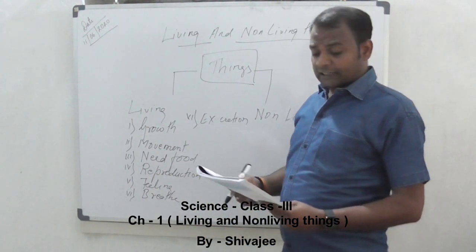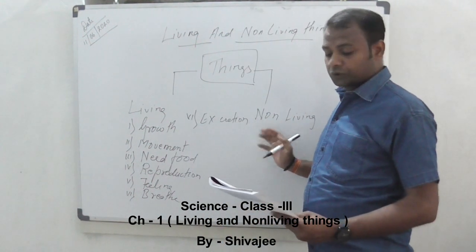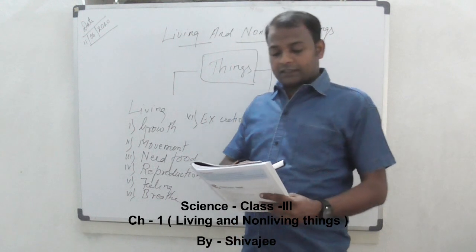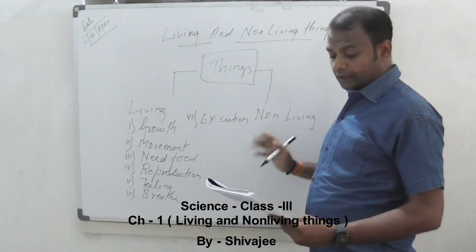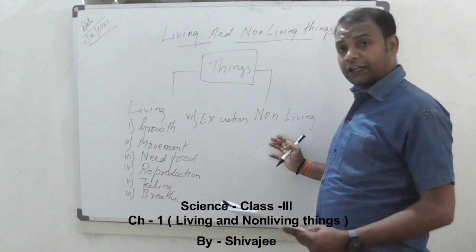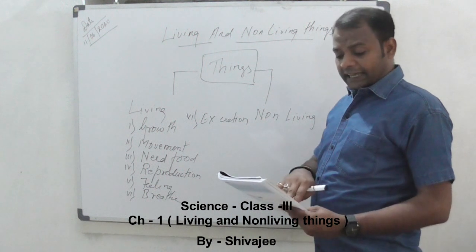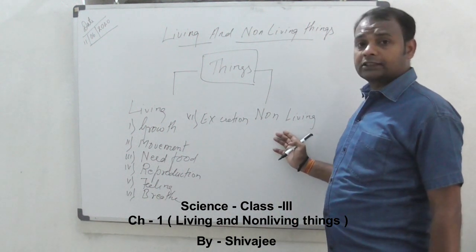Living things reproduce, that is, they produce young ones of their own kind, but non-living things do not reproduce. Living things feel changes taking place. Non-living things do not feel. Living things breathe in air, but non-living things do not breathe. Living things excrete the waste from the body, but non-living things do not excrete.